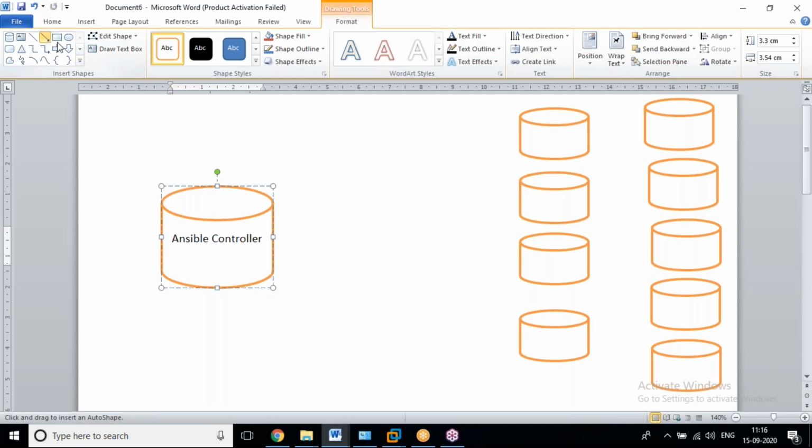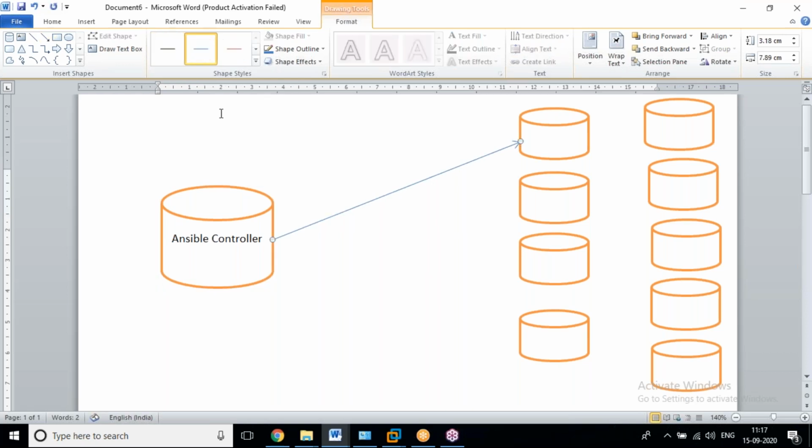We are going to control all servers at a time, or one single server, or a group of servers. We are placing all the server information inside this Ansible server. These all are the remote servers.